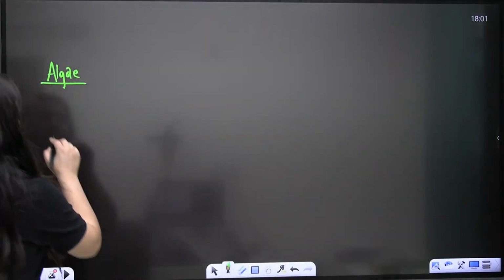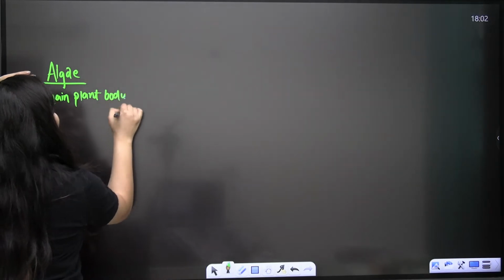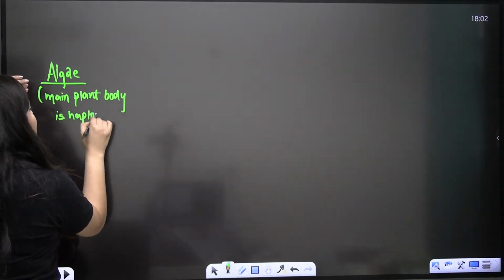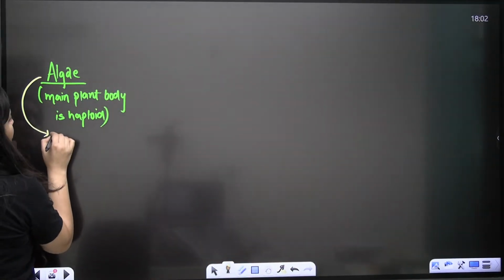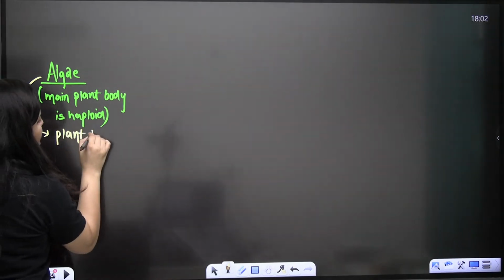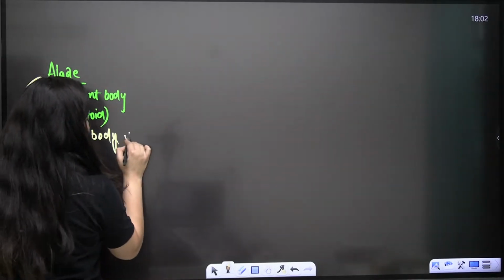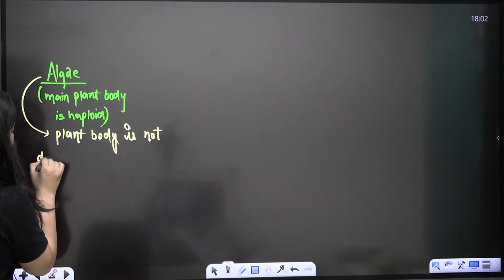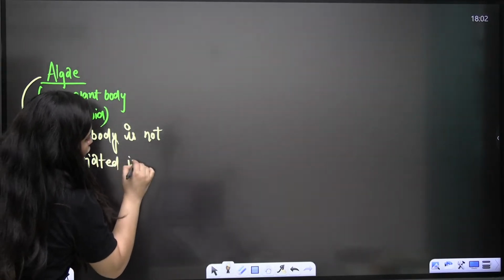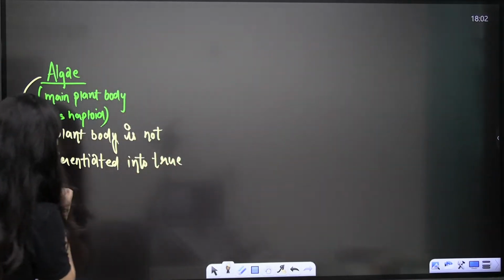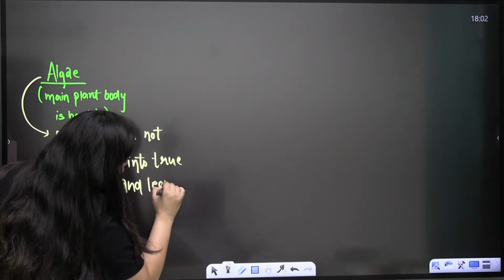So now when you talk about the algae, what is the point here? The main plant body is haploid. And in the case of algae, we also discuss that the plant body is not differentiated. But I will connect everything all together. Just right now, just listen to me and try to understand this. The plant body is not differentiated into true root, stem and leaves.